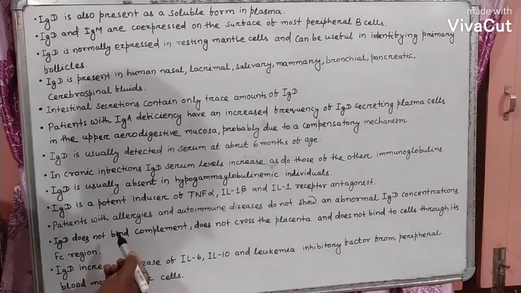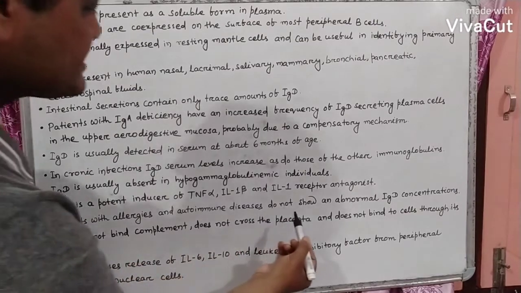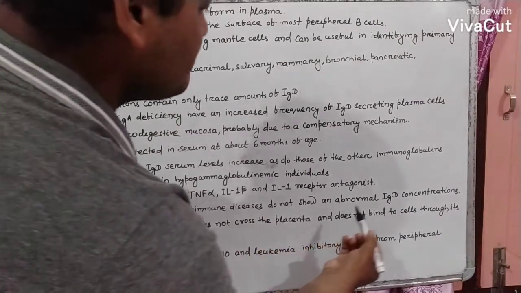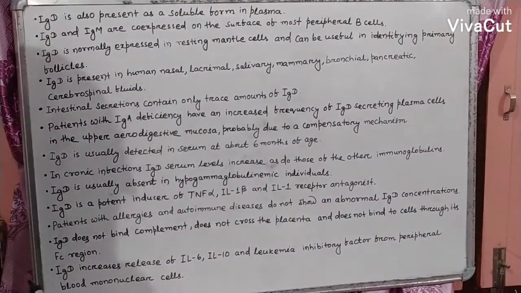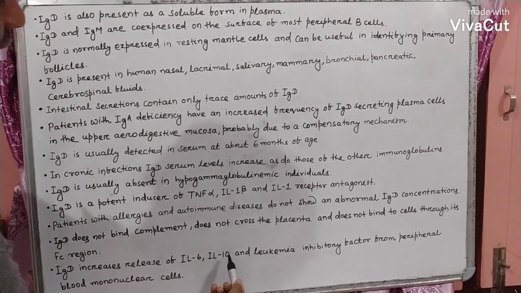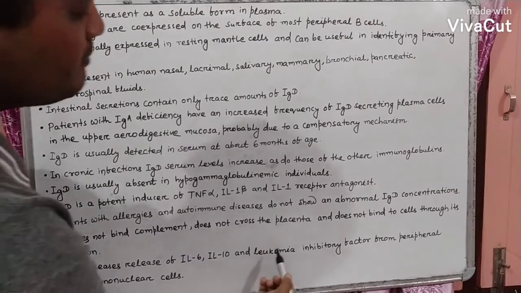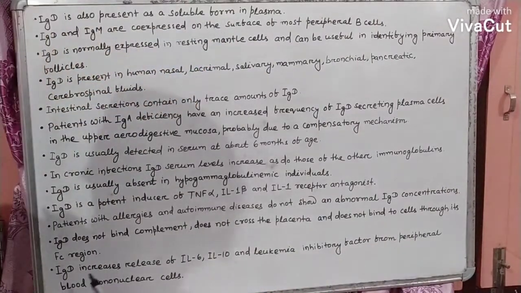IgD does not bind complement, does not cross the placenta and does not bind to cells through its Fc region. IgD increases release of IL-6, IL-10 and leukemia inhibitory factor from peripheral blood mononuclear cells.